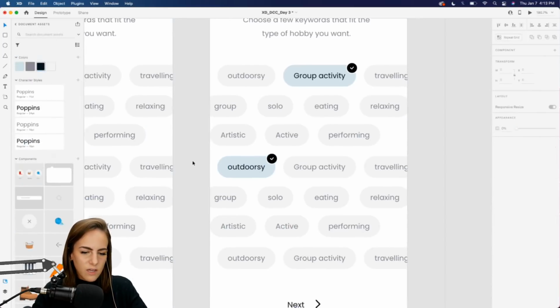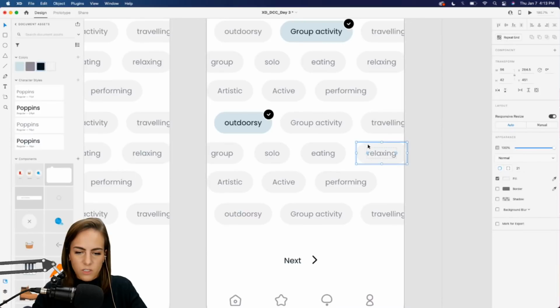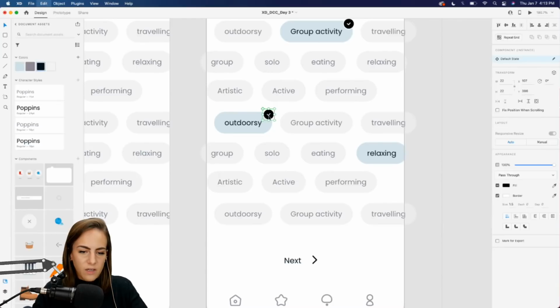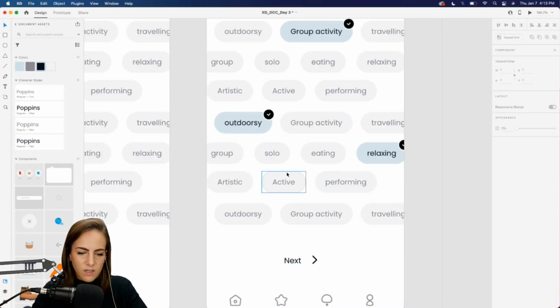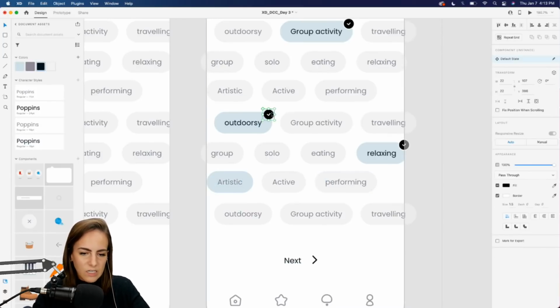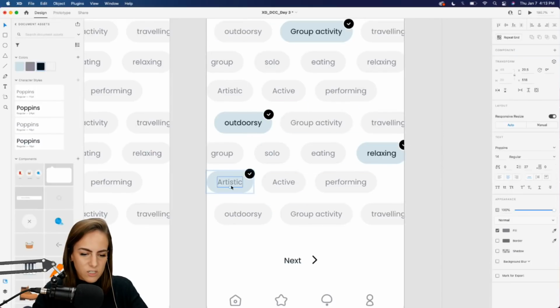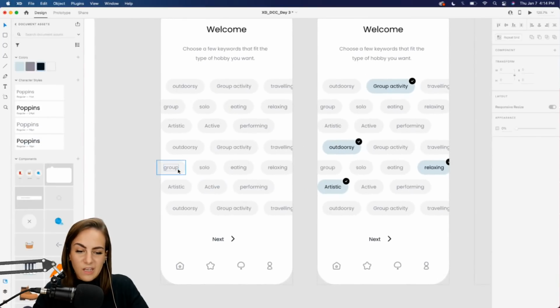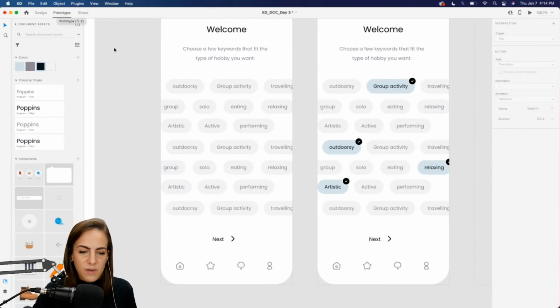So we'll change the text. We'll do this one, relaxing. That text will change to black. I don't know if we're gonna be able to see that. Yes. And artistic or artsy. And we'll change the text to black as well. Okay, so there we go. And you see, we did that pretty quick because of that content aware layout. So try that.